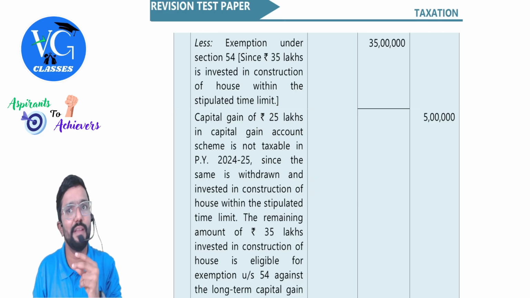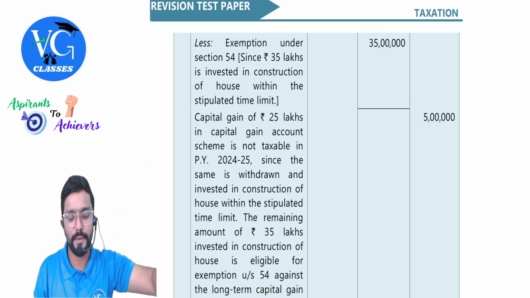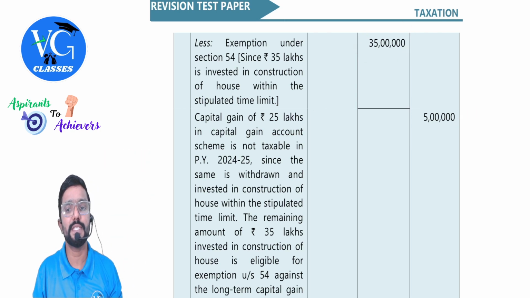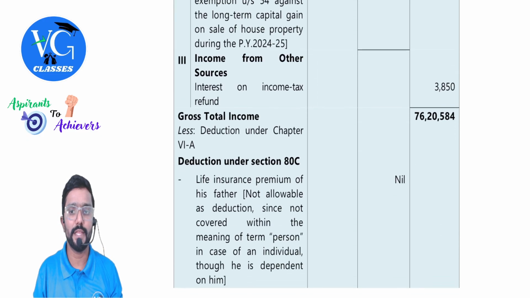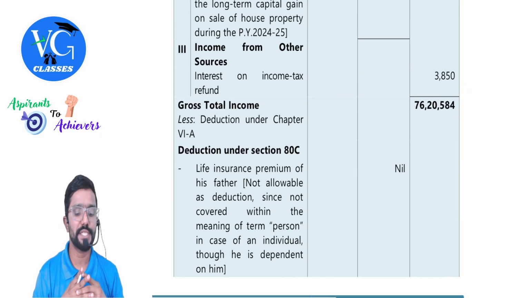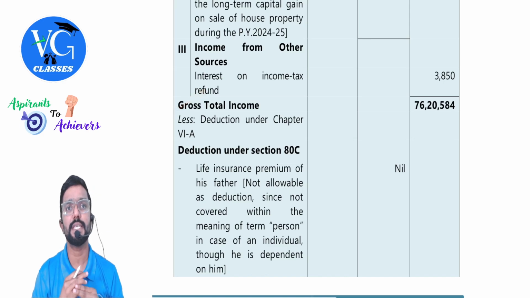Can you claim exemption again? No, sir. It was already claimed in the past. No exemption again. Okay. So remaining 35 lakh you claimed. Long-term capital gain, which is taxable, is 5 lakh. Then other sources, 3,850. Only interest on refund. So we will get a gross total income of 76 lakh